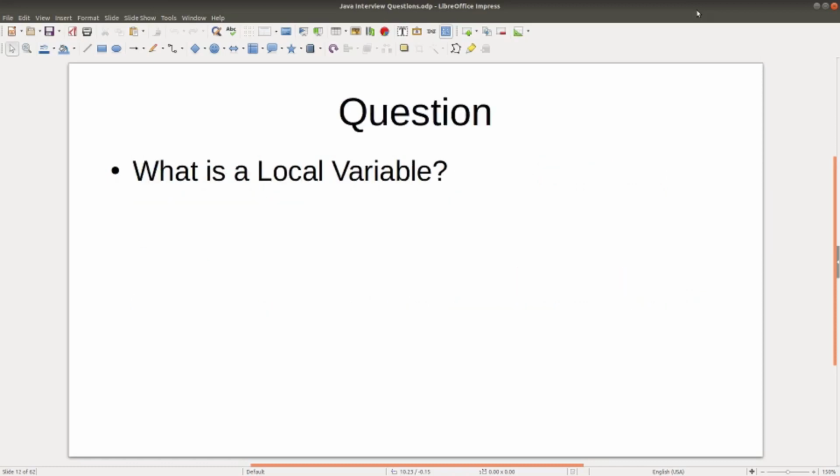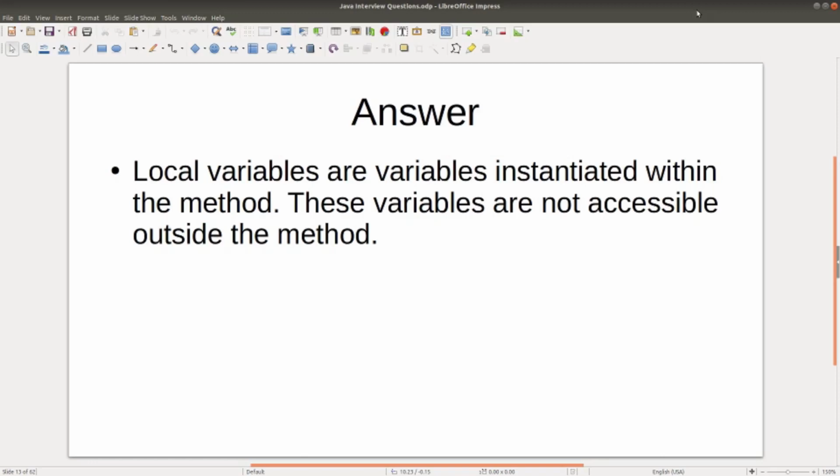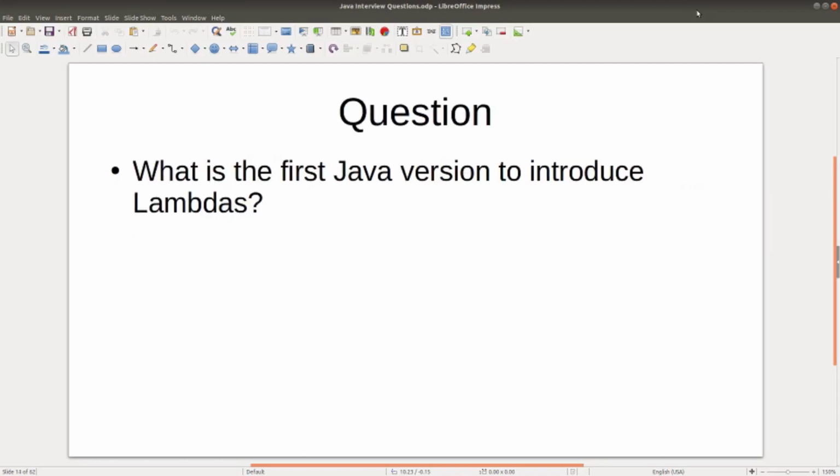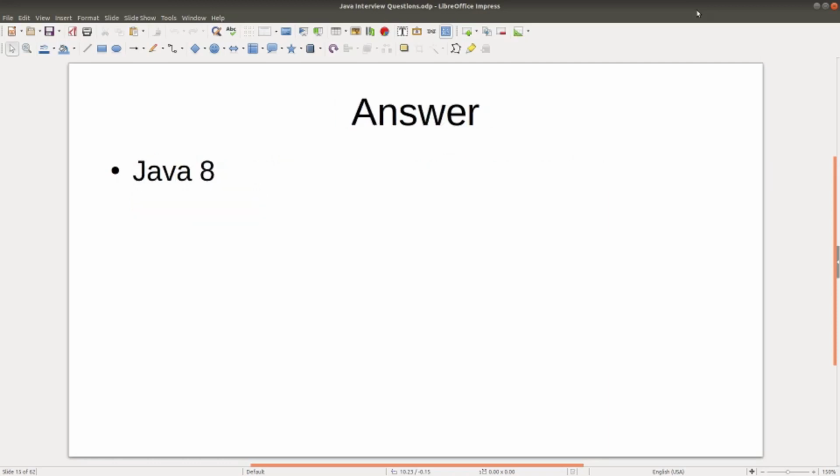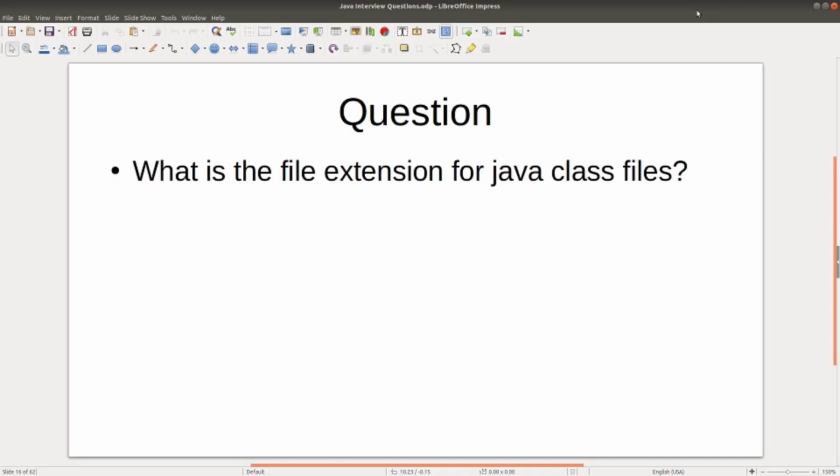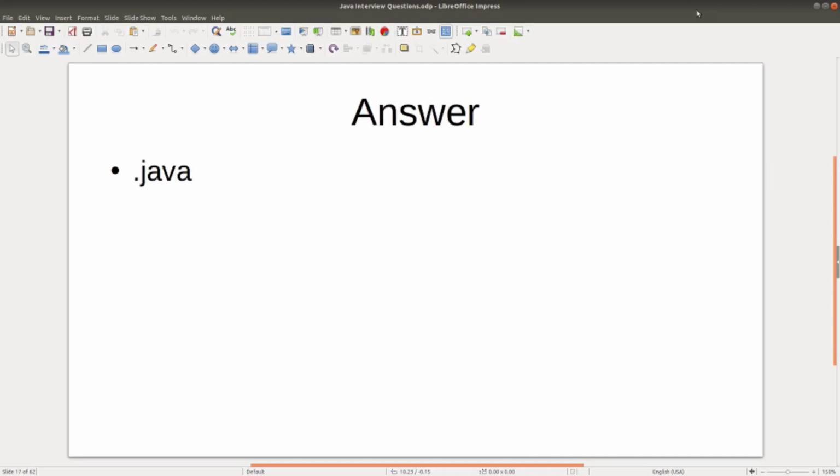Question: what is a local variable? Answer: local variables are variables instantiated within the method. These variables are not accessible outside the method. Question: what is the first Java version to introduce lambdas? Answer: Java 8. Question: what is the file extension for Java class files? Answer: .java.